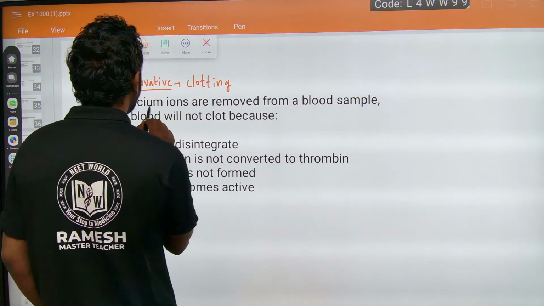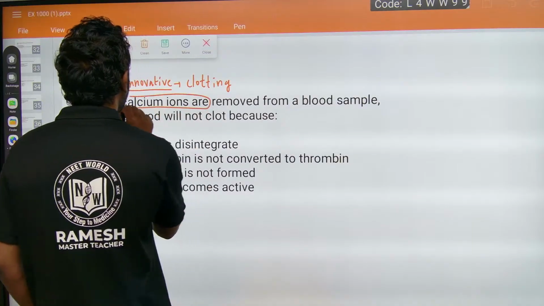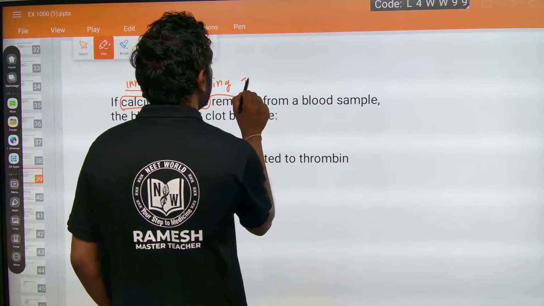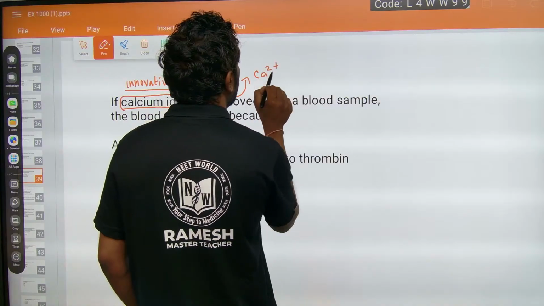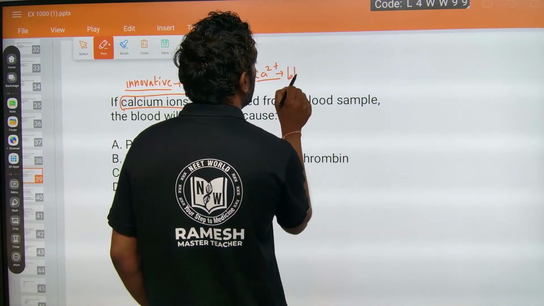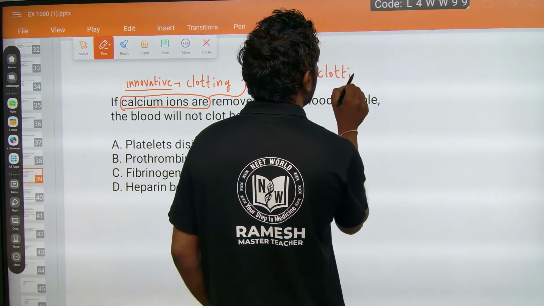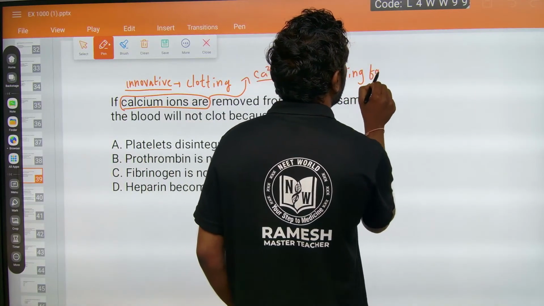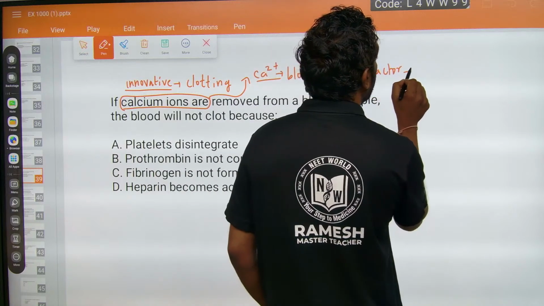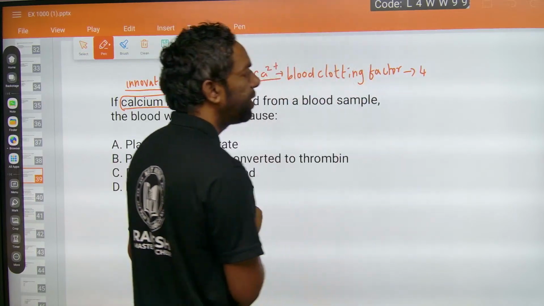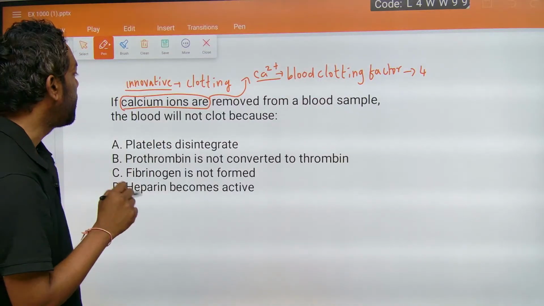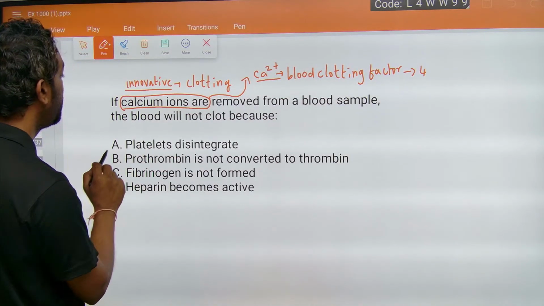Calcium ions are blood clotting factors, factor number 4. Blood clotting factor.